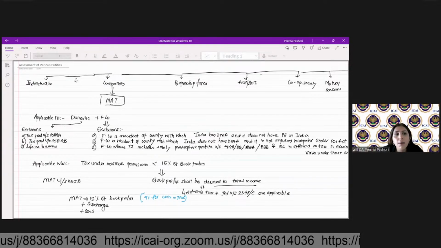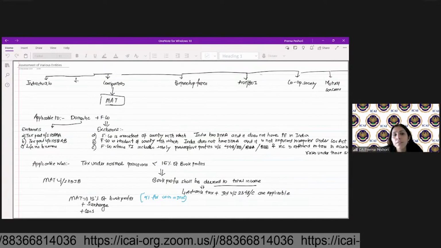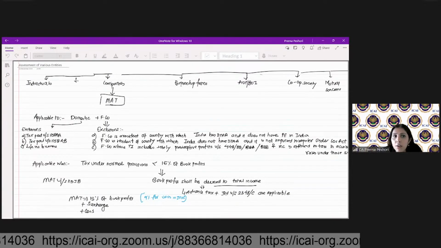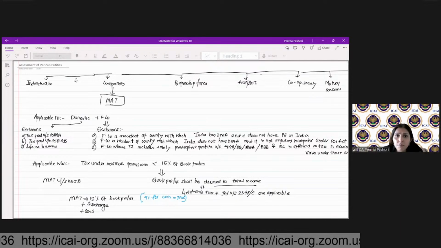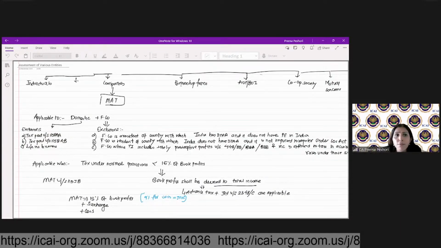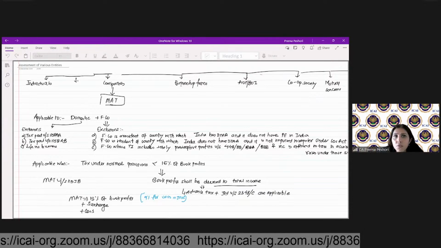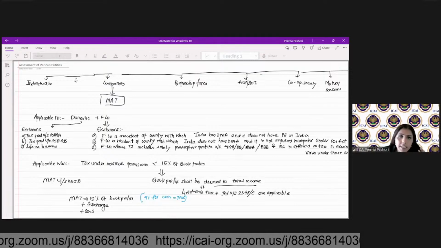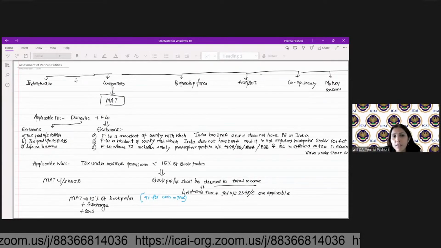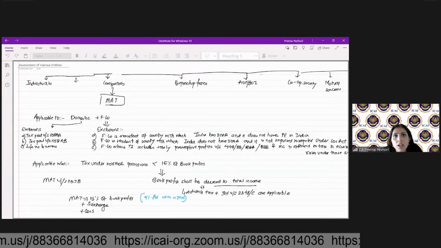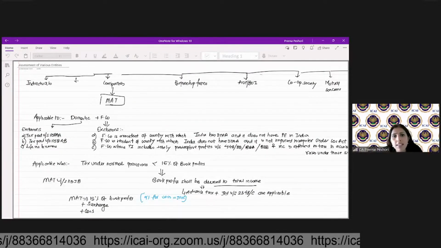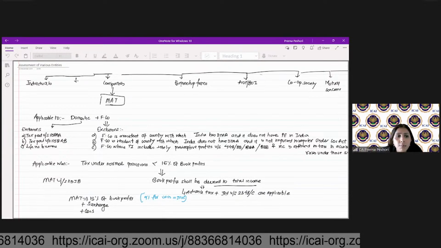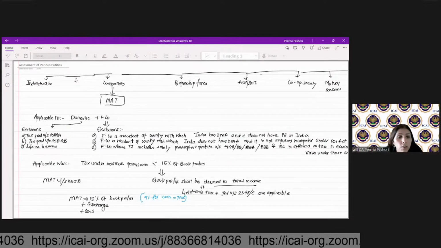Now, coming to the companies, we have another provision, which is the minimum alternate tax. What is minimum alternate tax? You have to pay minimum this much percentage of the taxation in India. This is what is minimum alternate tax, right? AMT is applicable to individuals, Viraj, and the partnership firm. We will also speak about the AMT. Right now, we are talking about the minimum alternate tax, and then we will go for the AMT provision as well. So what I'm trying to say here is that the minimum alternate tax is applicable only on the companies.